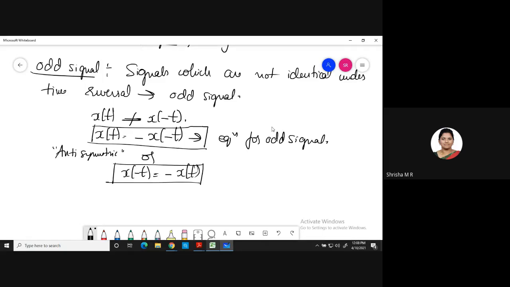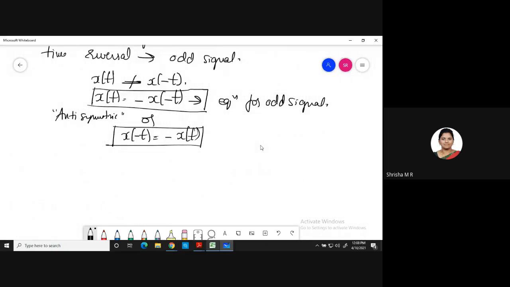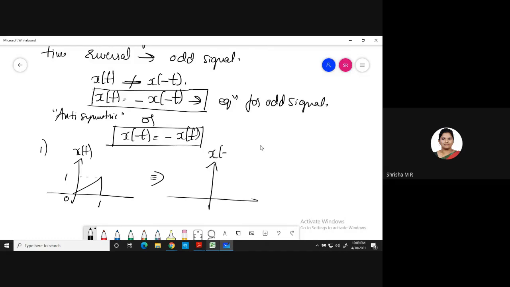So I'll give you an example. Suppose this is my signal x of t, which is existing from 0 to 1 with amplitude 1. So what is minus x of minus t? First we have to plot x of minus t. Okay, so x of minus t, how will it look? It will be opposite, right? Minus 1 to 0 with amplitude 1. Now I'll do minus x of minus t. This is time reversal. This is amplitude reversal.